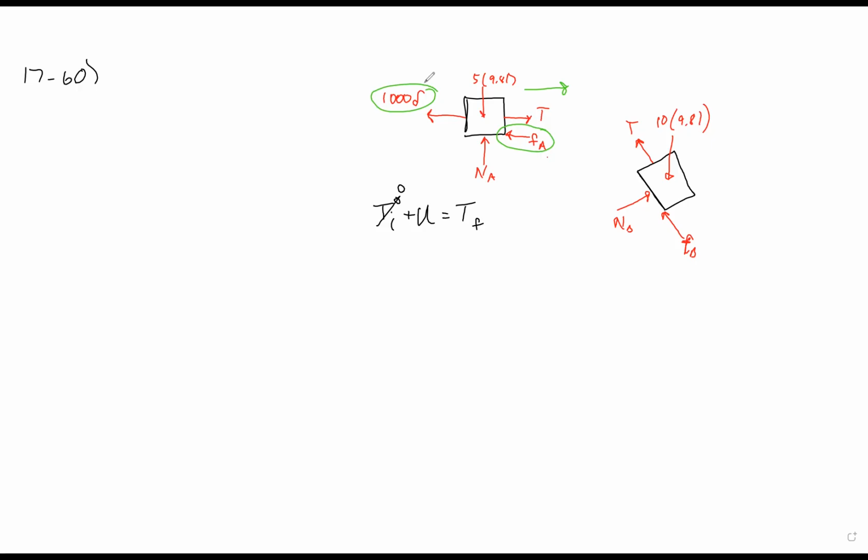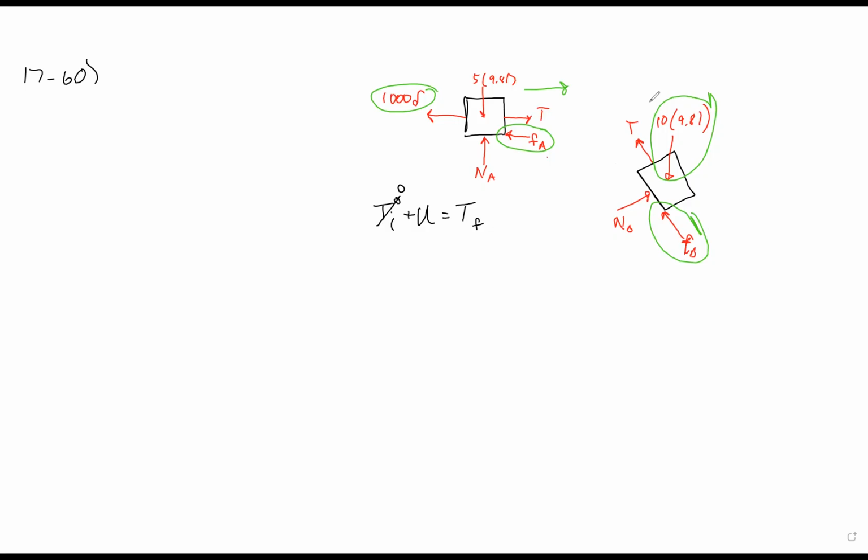Then for the 10 kilogram block, we have a weight at an angle, and a friction that is moving in the direction of motion. The normal force is not pushing in the direction of motion, so we don't have to calculate its work. And like we mentioned, the tension is internal to the system. Those are our work calculations, the values I have circled in green.